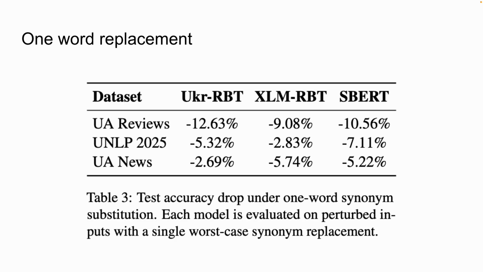With all these results, we started with a naive approach where we just replace one word with a synonym, and even with one word replacement we can see a huge difference. Sometimes model performance dropped by 12%, which is a lot, and sometimes by 2 or 5%. So one word shows that this problem is real in the Ukrainian language and Ukrainian models.